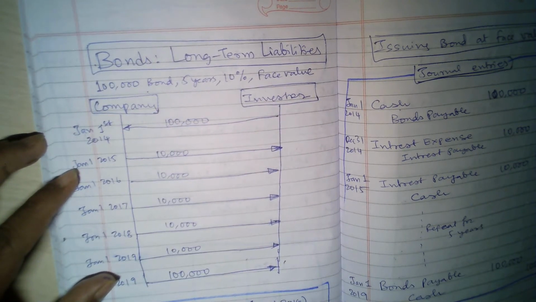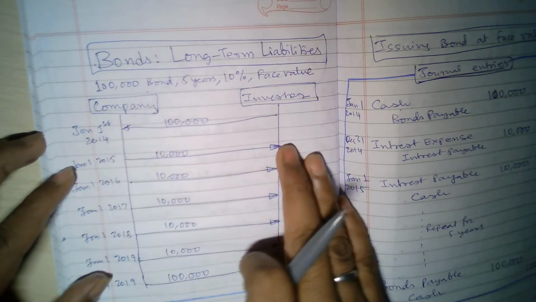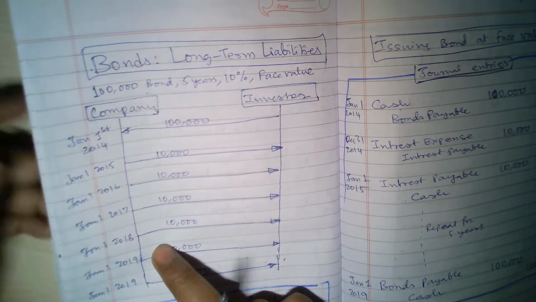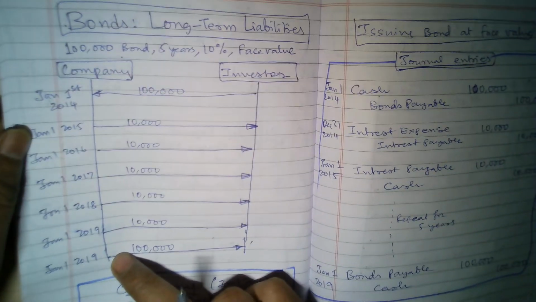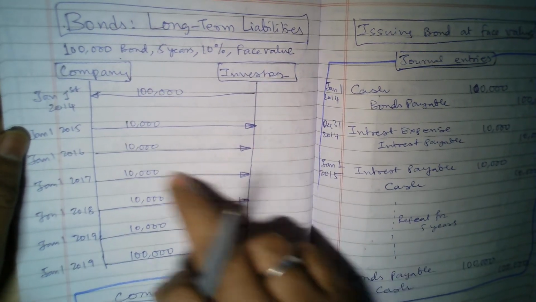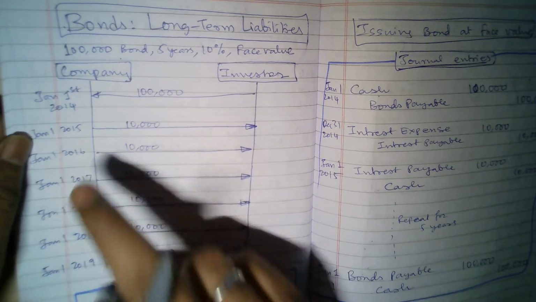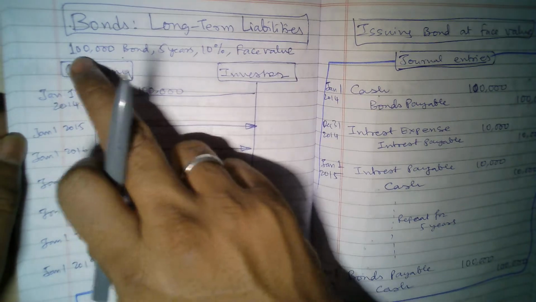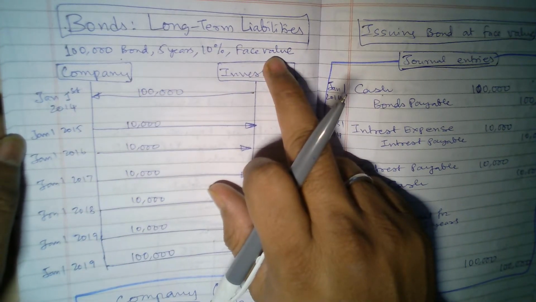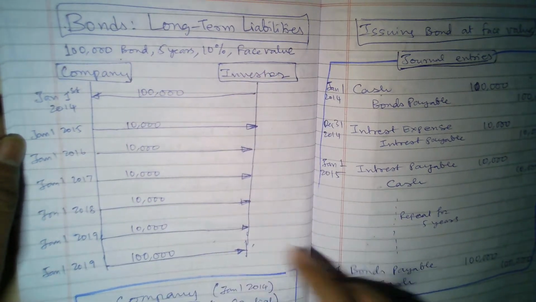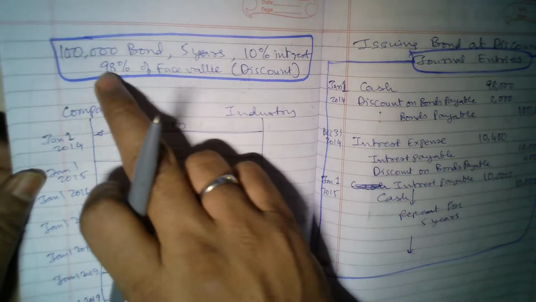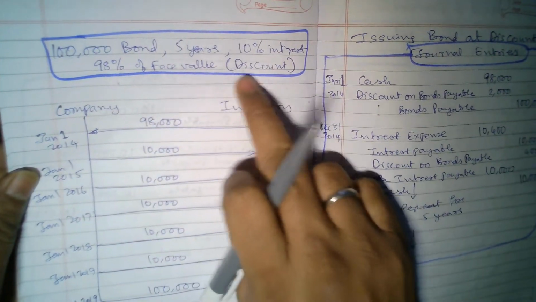So for example, it is very difficult for a company to find an investor. This company is not very famous, not very well known. So a lot of investors are not coming for the company, and the company definitely needs some money to do the business. And for this particular bond offering, nobody is taking it. There are no investors. So in that case, what the company can do is offer the bond at a discount.